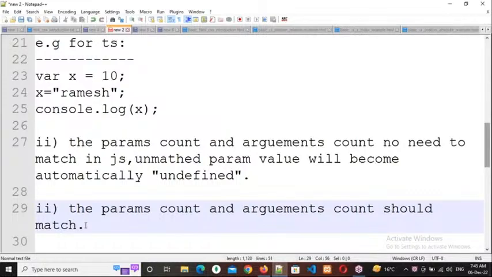Whenever you are programming, we need to deal with data. Not only that, we need to follow some functionality also. Sometimes we need to add, delete, multiply, or update. So we need to perform different functionalities, and in that case we need to write a function.